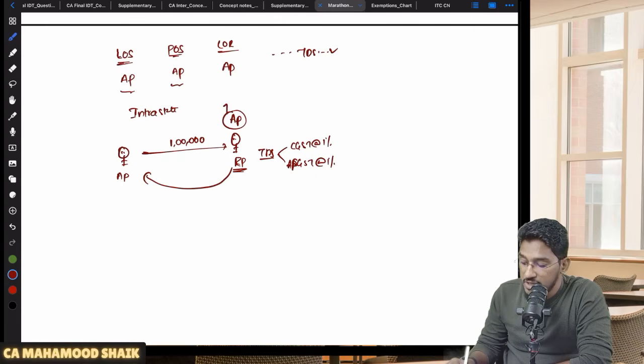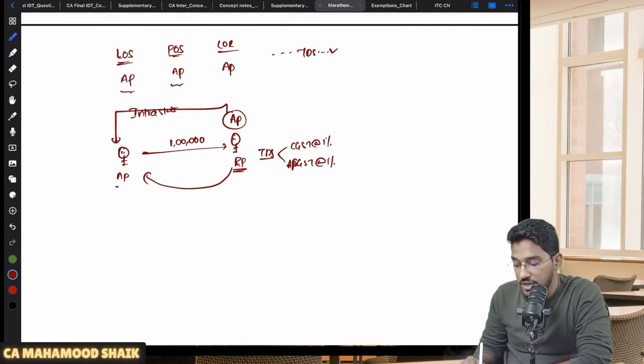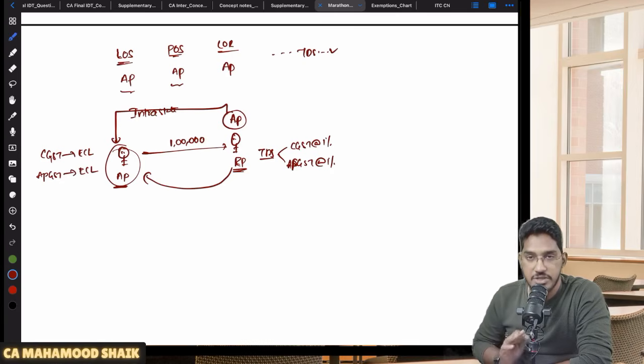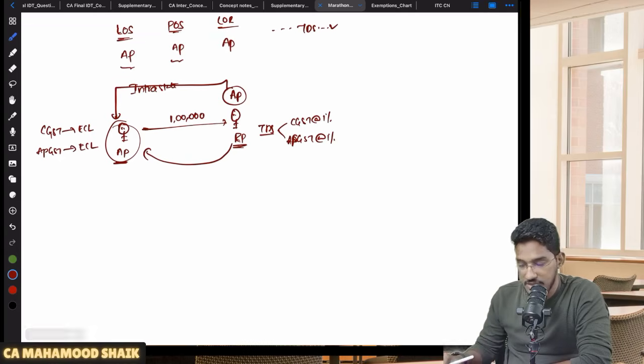So now this amount has to be given as credit in the electronic cash ledger of the supplier. Now where is the supplier registered? The supplier is also registered with the AP state government. So that CGST credit he can claim in his electronic cash ledger. Since he is also registered with the AP state government, AP GST related TDS also he can take in his electronic cash ledger. Any problem here? No problem. Why? Because all are located in the same state.